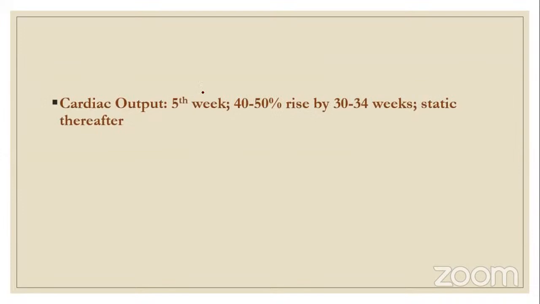Now, cardiac output. We saw the pulse rate is high, and when the pulse rate is high, stroke volume is also high. Cardiac output is stroke volume into heart rate, and that is why cardiac output is increased. From the fifth week it starts rising, with a 40 to 50% rise by 30 to 34 weeks, and it becomes static thereafter.